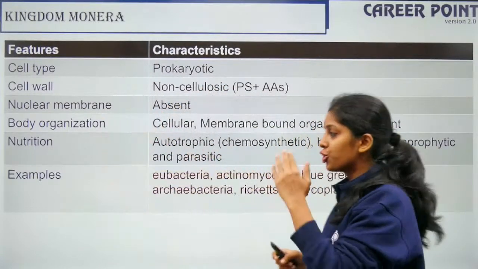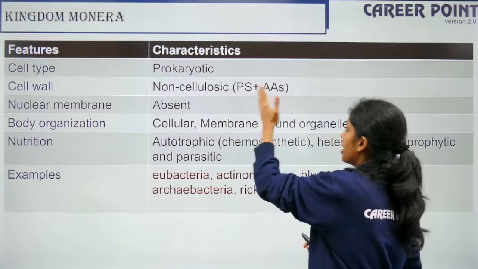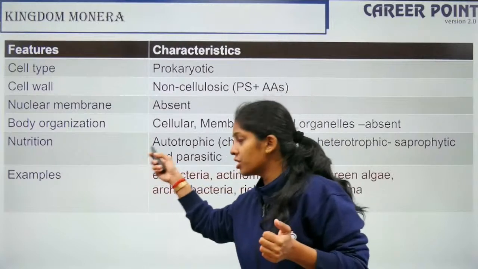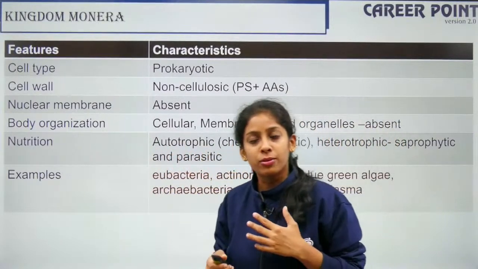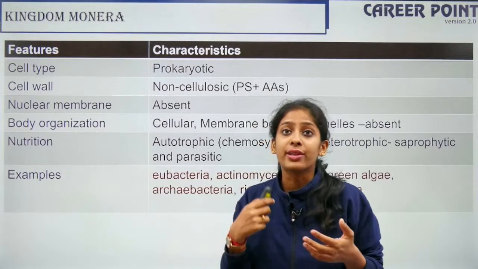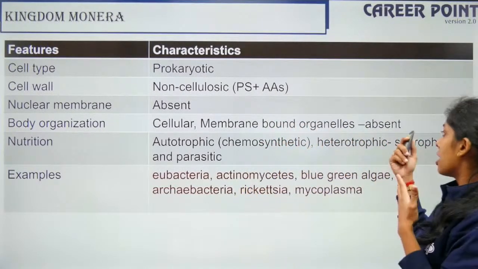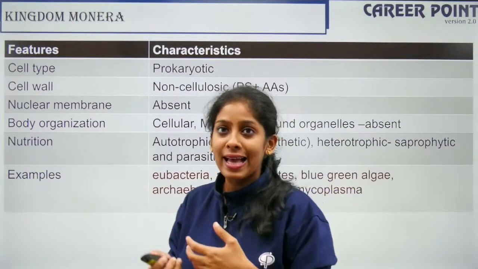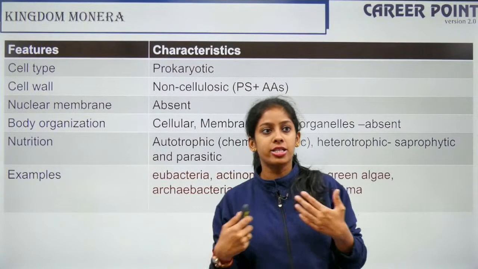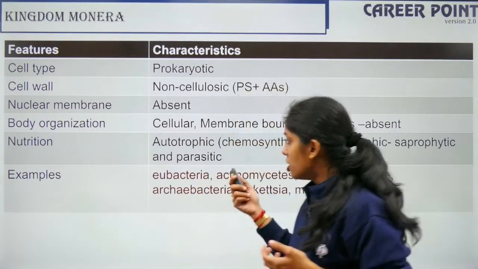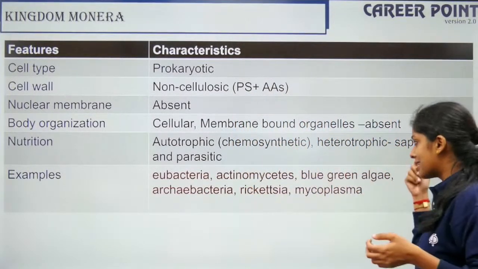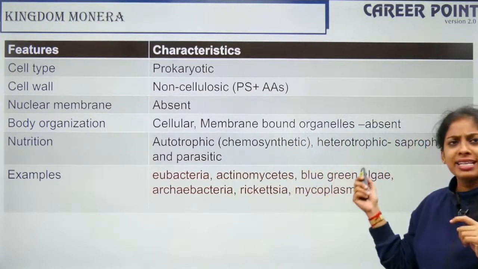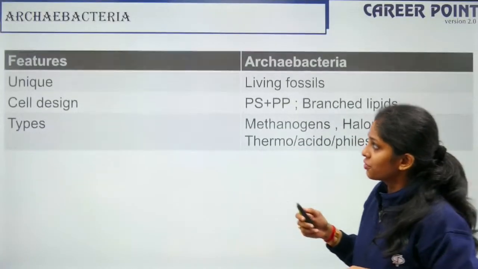Their body organization, the thallus formation, is cellular. The membrane-bound organelles are absent. Once again, it's prokaryotes. Nutrition: they can be autotrophic. Some bacteria, your cyanobacteria, are capable of preparing their own food, so they are autotrophs. Some are heterotrophs, and under heterotrophs they can be saprotrophic, feeding on dead organisms. They can be parasites, like bacteria that cause infection in our body, right? Examples: eubacteria, actinomycetes, blue-green algae, which is your cyanobacteria, archaebacteria, rickettsae and mycoplasma. These are the different examples.